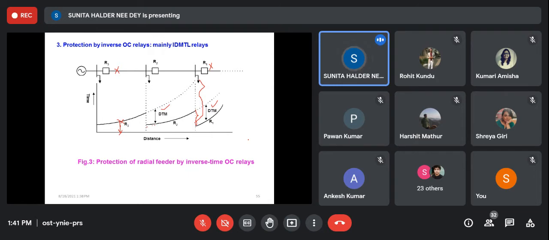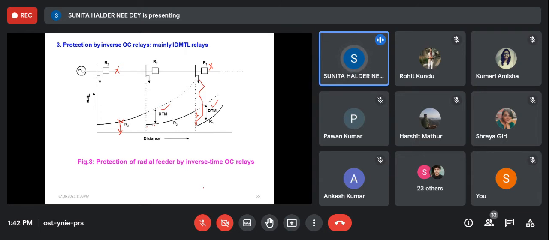So here discrimination is provided. Along with that, the protection is suitably provided. When there is a fault near the source, it will be disconnected at first. So this way, IDMTL relay is most beneficial in case of feeder protection.